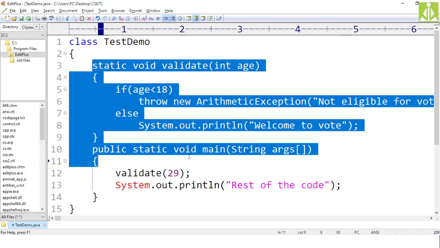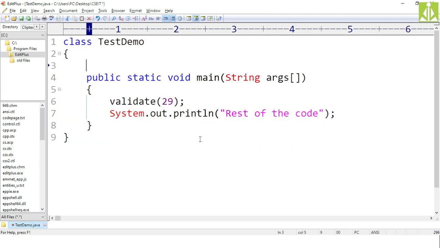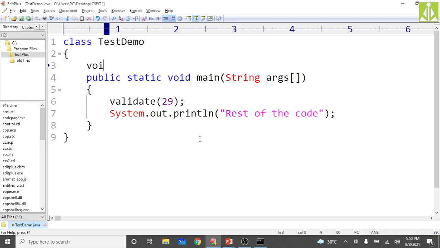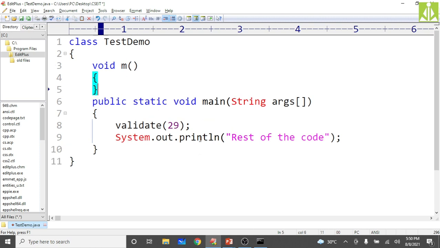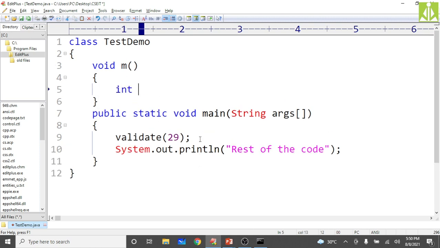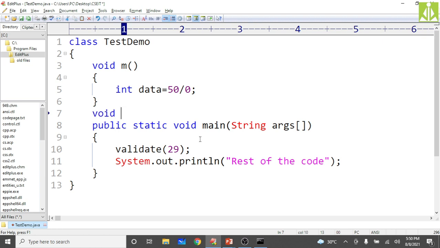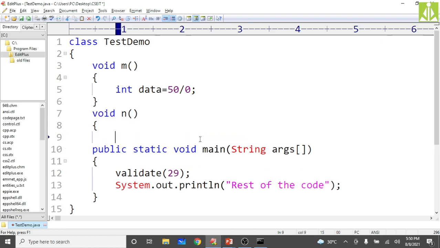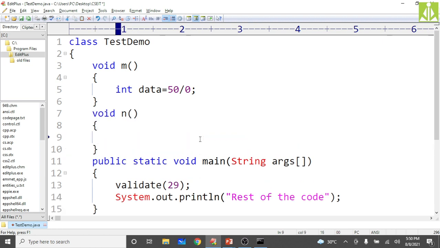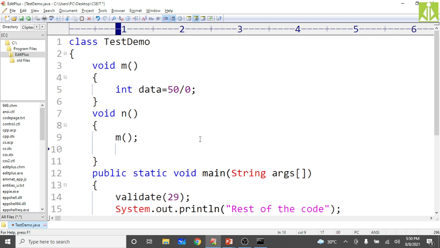Simply remove all these things. I need only PSVM, public static void main. So let us take a simple method, void M. From M, I am generating the exception over here: int data equals 50 divided by 0. Sorry, 0. This is the arithmetic exception we are generating. Then I am writing void N, and from this, we just call the M method.